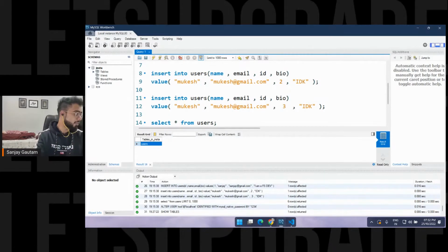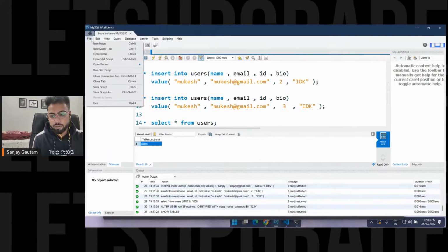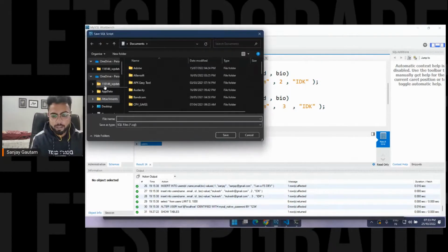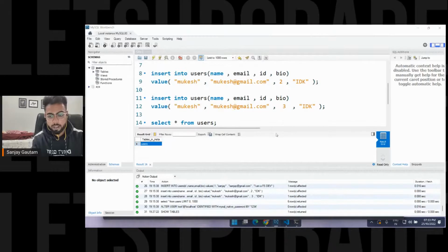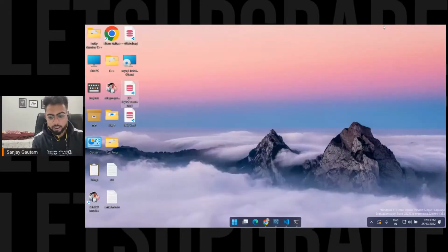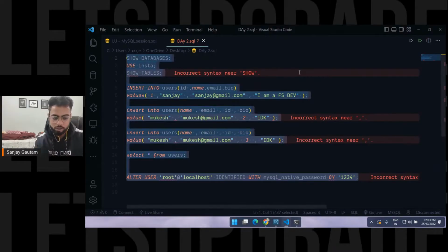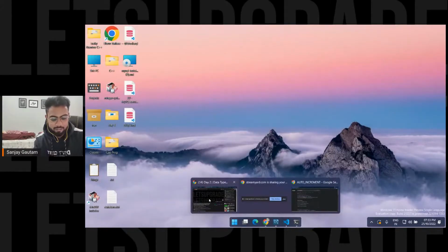Okay, can you save? Yeah, see, you can also save it here. File and save the script, and you can save the script here as well. Let me save it on the desktop, and you can give a name, so day 2 here. Save it, and let me show the desktop. See, day 2 here. So you can save this in the Workbench also, and this can open inside our VS Code as well. I like VS Code very much. Enough praise of VS Code.